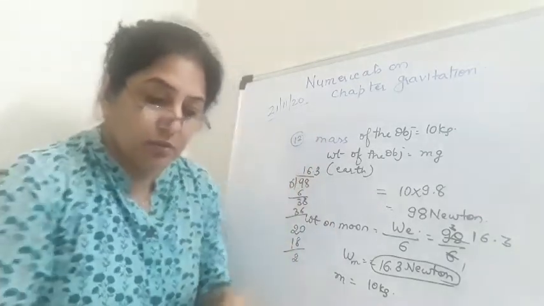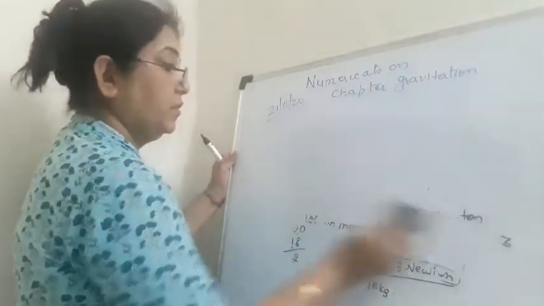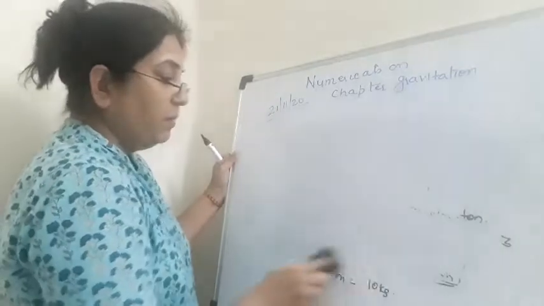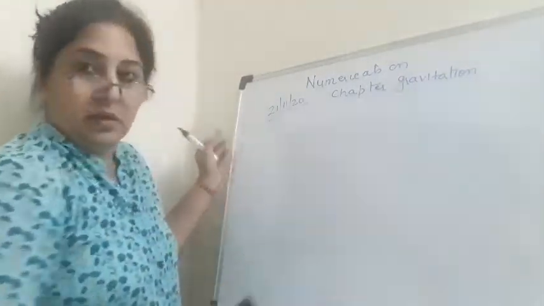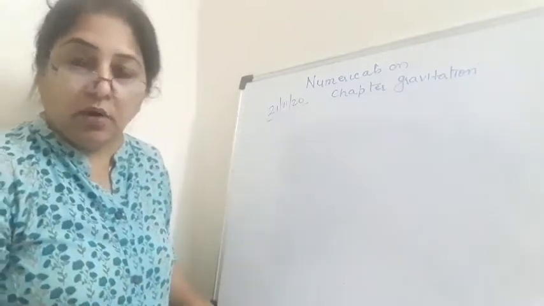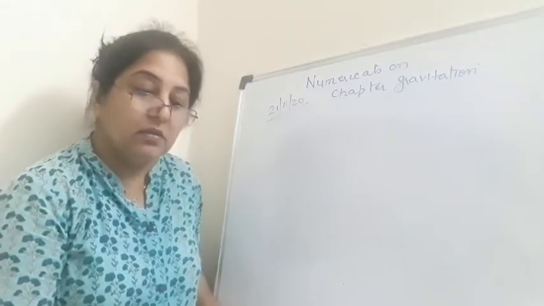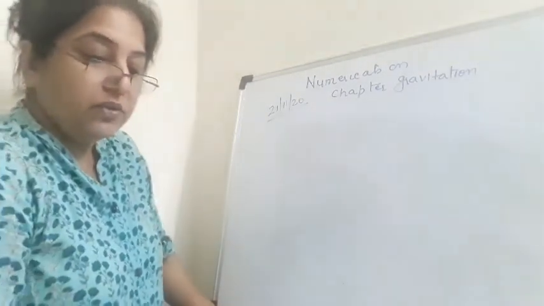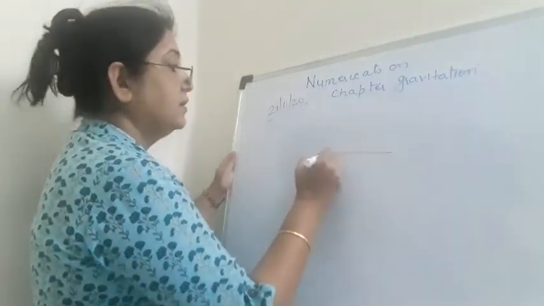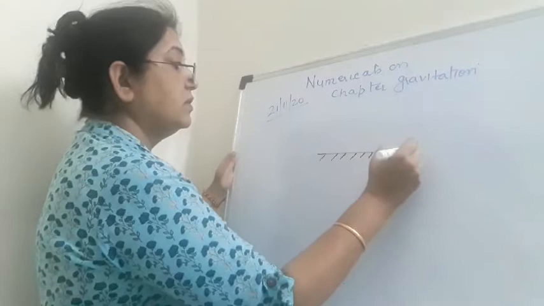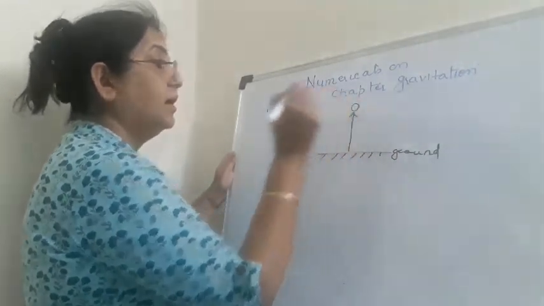So let us first find out in the question what is given to us. Remember that I told you that whenever an object is thrown up, what value of g is taken, positive or negative, we'll discuss that, and then we'll solve the question. A ball is thrown vertically upwards with a velocity of 49 meters per second. So let us draw a figure. This is the ground. A ball is thrown upwards, so going up.